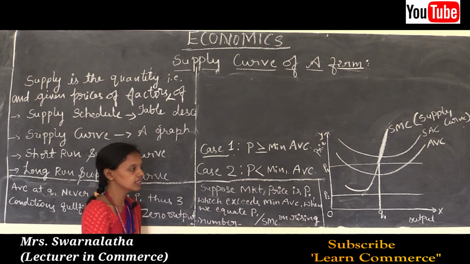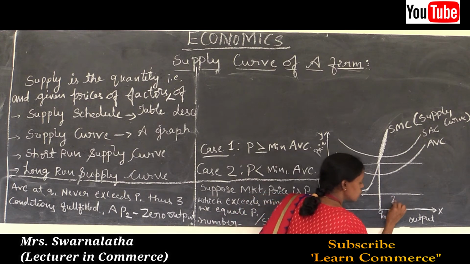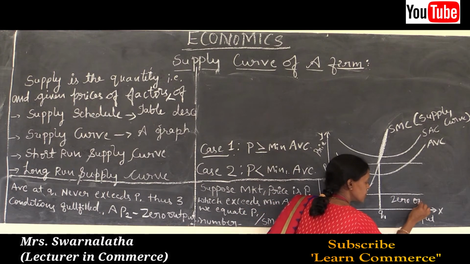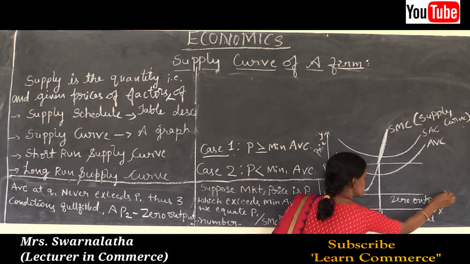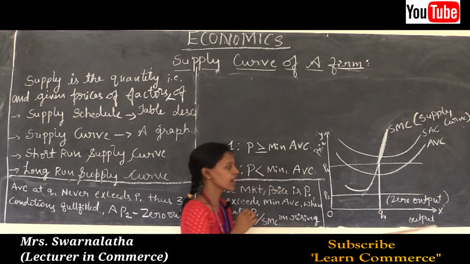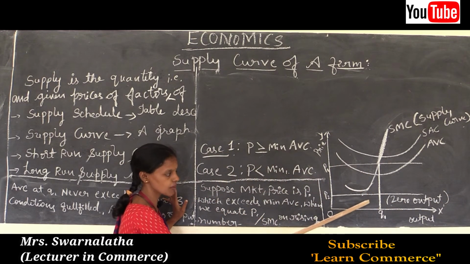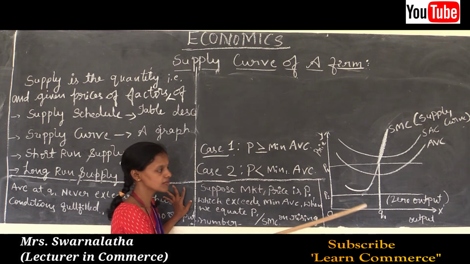Thus, here we can see zero level of output. Zero level of output produced. It means there is no supply taking place. There is no supply. If there is no supply, there is no quantity produced.